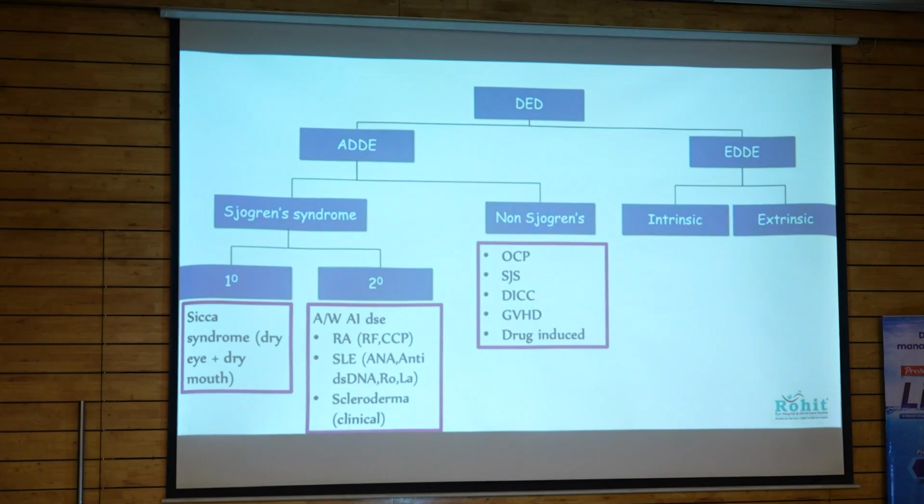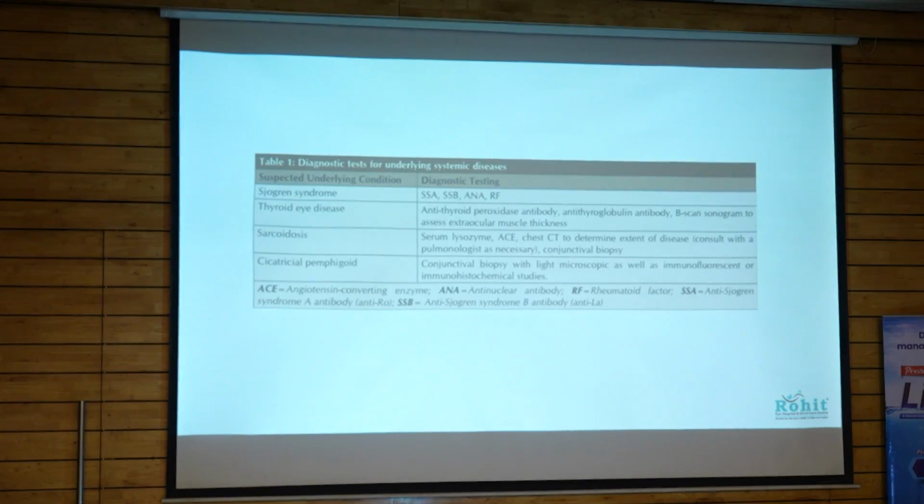Non-Sjogren's causes of dry eye include causes of cicatricing conjunctivitis like ocular cicatricial pemphigoid, Stevens-Johnson syndrome, and drug-induced cicatricing conjunctivitis. So when we refer a patient to a rheumatologist, they will do the blood tests according to the symptoms and signs they find. If the proper systemic treatment is given for the systemic disease, the dry eye management will be more effective.